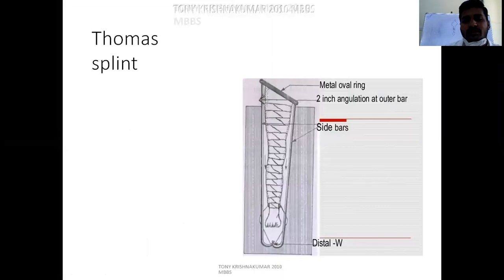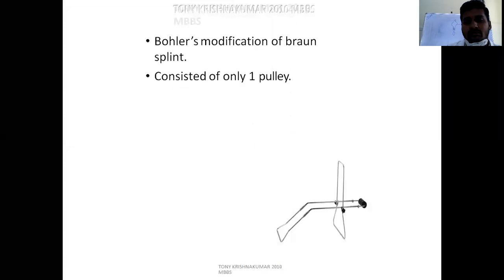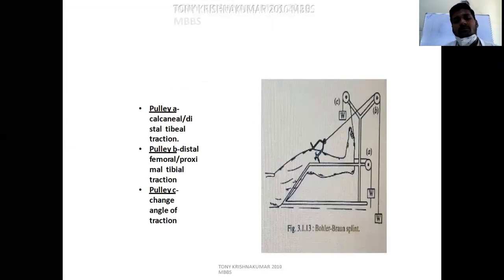This is the Thomas splint. This is the BB splint. Upper tibial pin traction is put over the skeletal traction along with the BB splint, the Bohler-Braun splint.